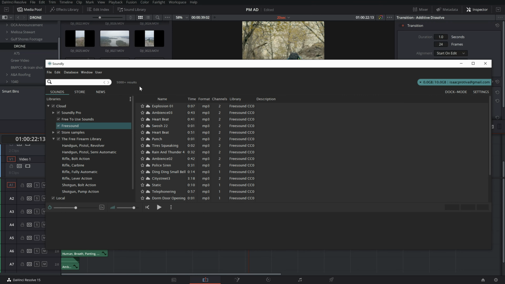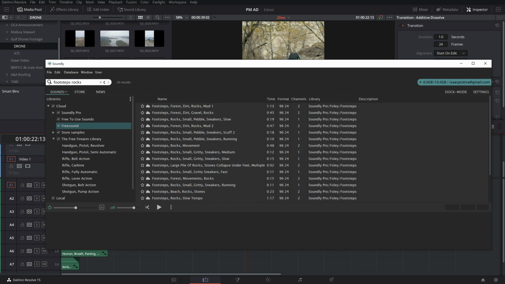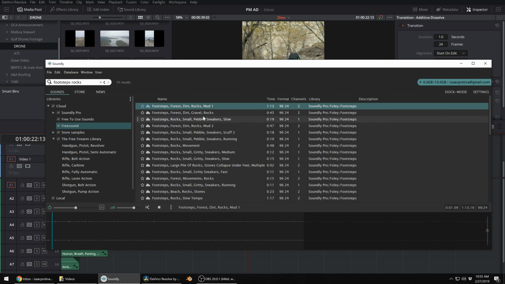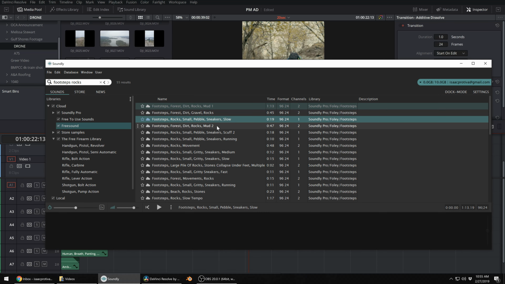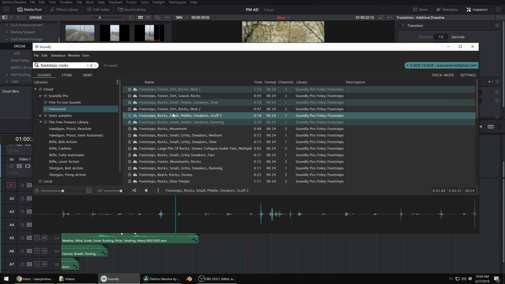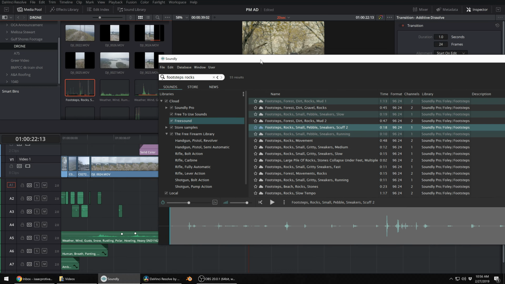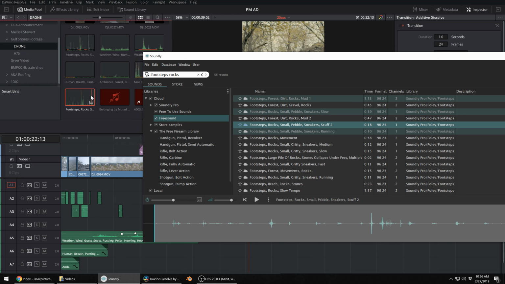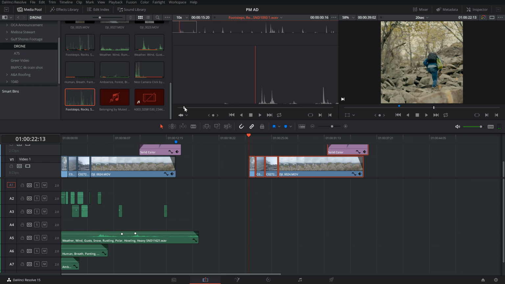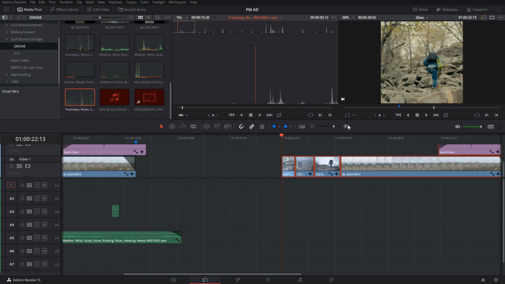So we'll jump into Soundly and search for footsteps rocks, and just start previewing these sounds. And here's the sound I used. So what I'll do is just select like 15 seconds of this and then drag it into my media pool and then open up the clip and start searching for sounds that work good.